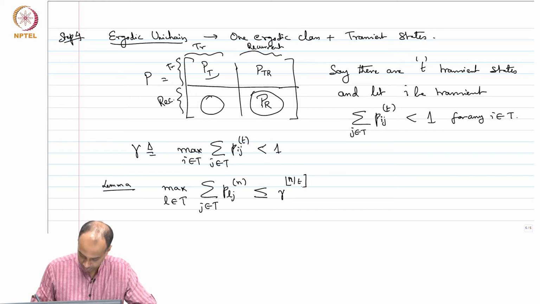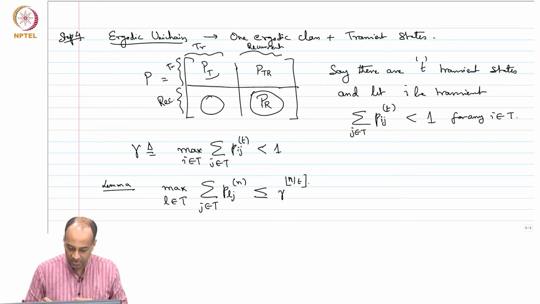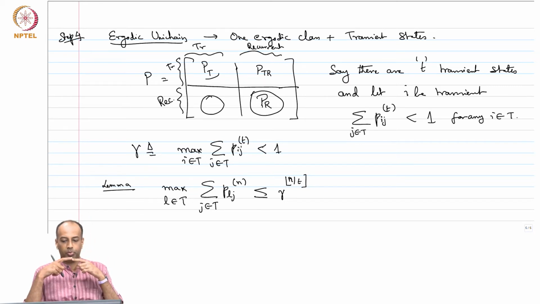What this is saying is, and this is very easy to prove, that after T steps the probability that I am still in a transient state is strictly less than 1, which is gamma. So if I keep giving you very large n, there is a probability that I still remain in a transient state after a very large n. That has to decay geometrically fast.